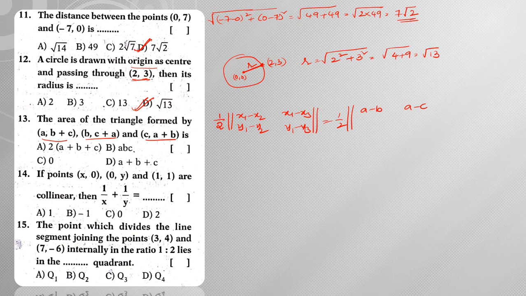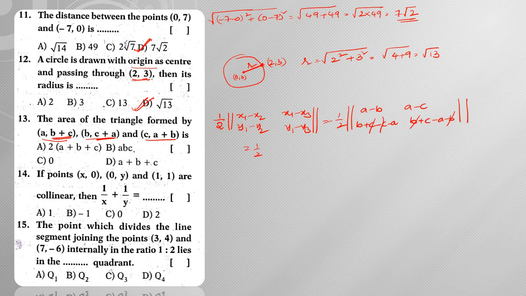Next y1 minus y2, so this is b plus c minus a. The same way y1 minus y3, that is nothing but b plus c minus a minus b. Now here minus c plus c gets cancelled, here minus b plus b gets cancelled.